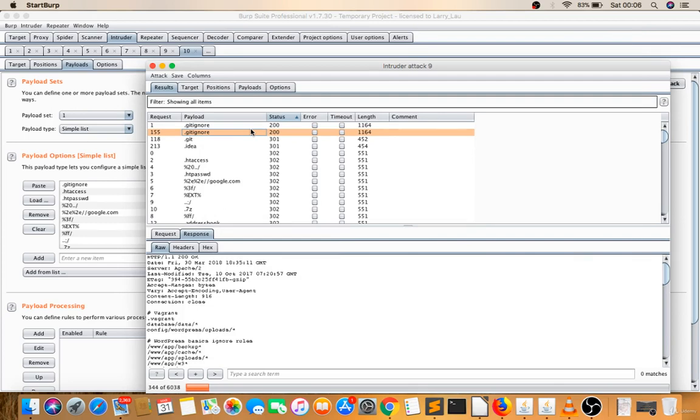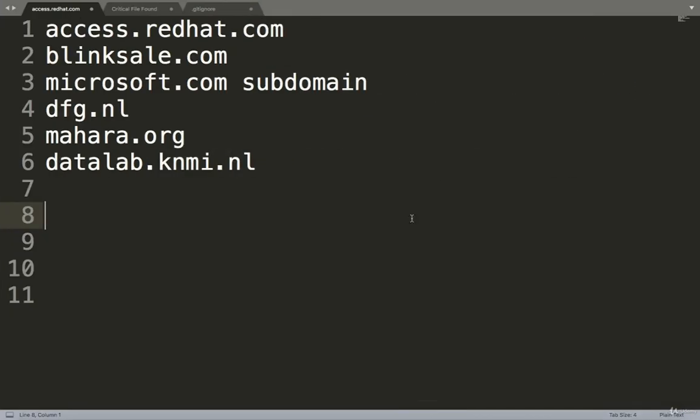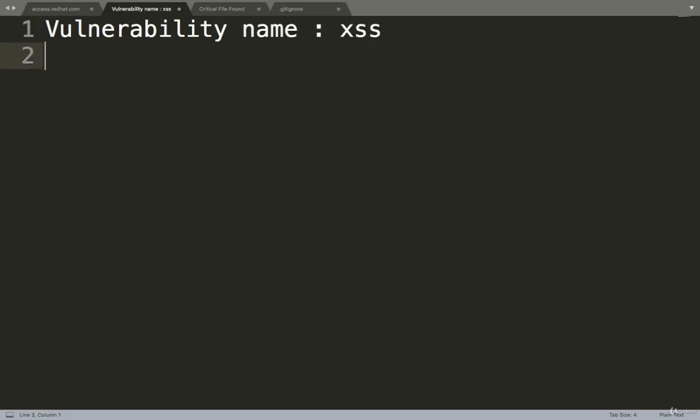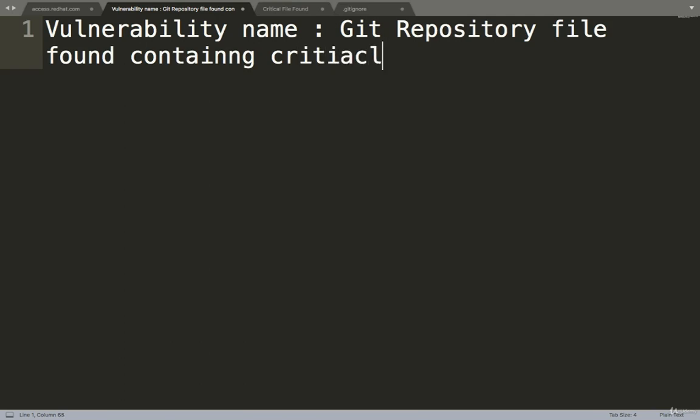Let's report this right now. So how to report this? Very simple. Right click, I'll copy URL. I'll open a notepad. I'll make vulnerability. Vulnerability name: sorry, I forgot, the git repository file containing critical information.